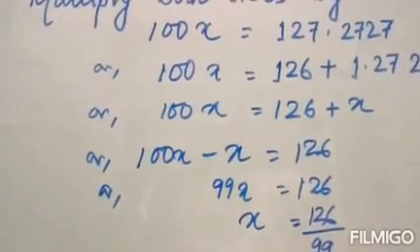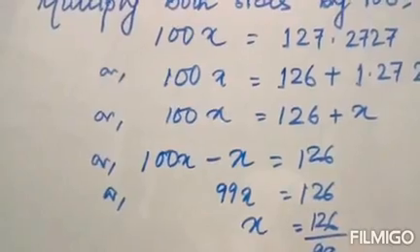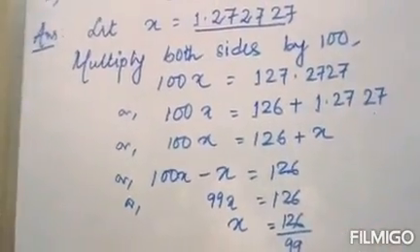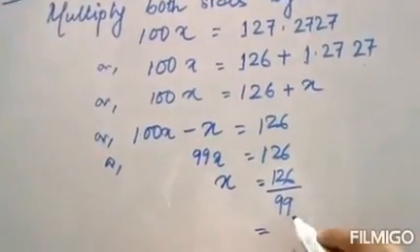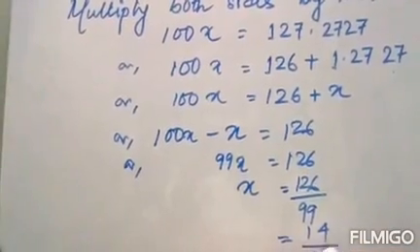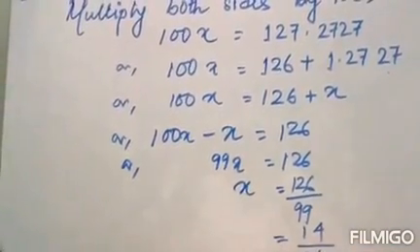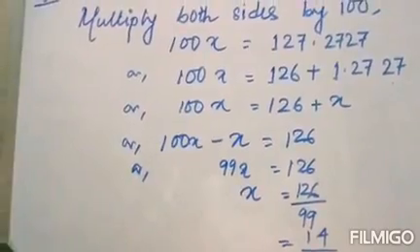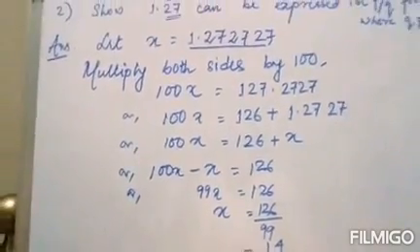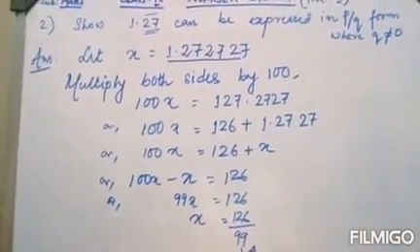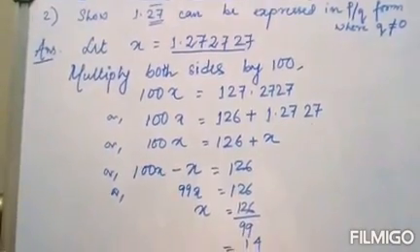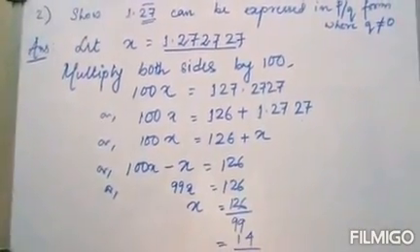If we reduce it to the lowest terms, what do we get? We get 14 by 11. Is it or not? We get 14 by 11. So we can say the P by Q form of 1.27 bar is 14 by 11. Just note it down.